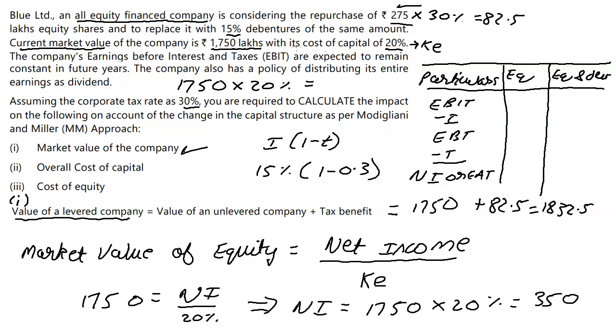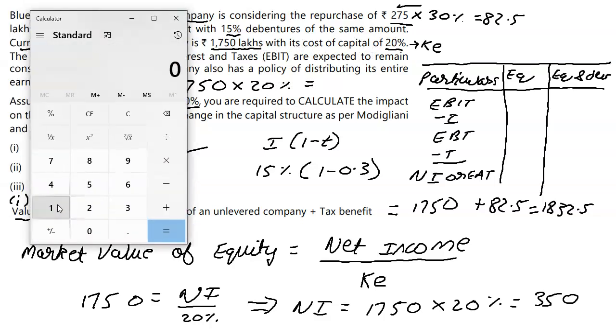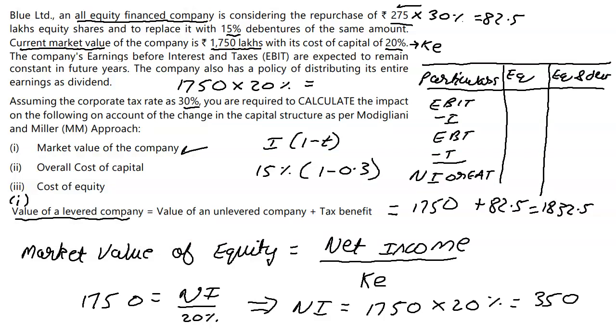Okay, so why 20%? Because the cost of equity is 20%. So we're going to take 1750 into 0.2, which gives us 350. And that is the 350 we keep downstairs over here, and we work ourselves backwards.